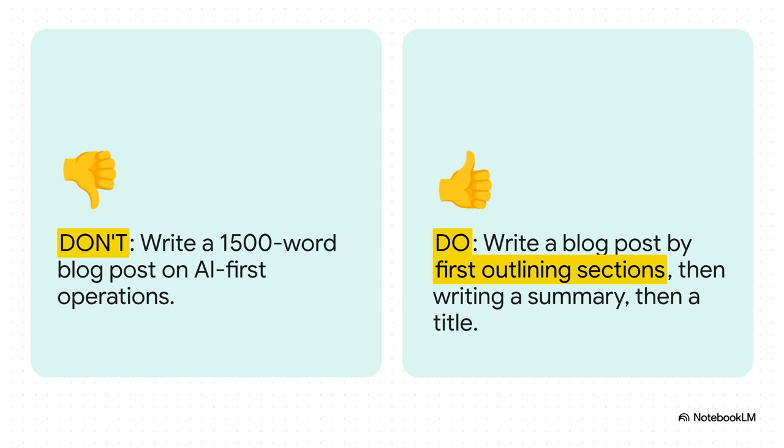And for a really big task like writing a whole article, breaking it down is everything. The don't is just asking for a generic, messy wall of text. But the do version, that's using the chain of thought technique we just talked about. It guides the AI step by step to create something that's way more structured and useful.